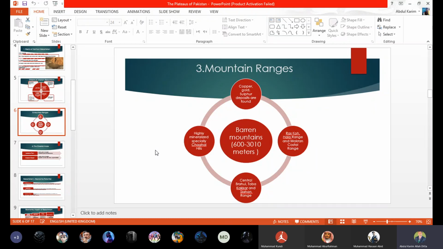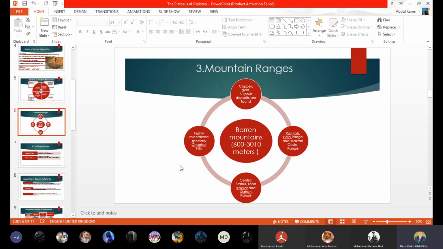Pakistan exploded 7 atomic bombs in the Chagi Hills area. And when Pakistan made the experiment there, the color of the hills changed into golden color. So Chagi Hills have big reserves of sulfur deposits.